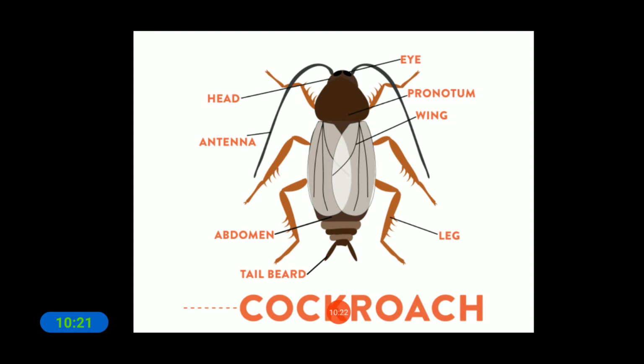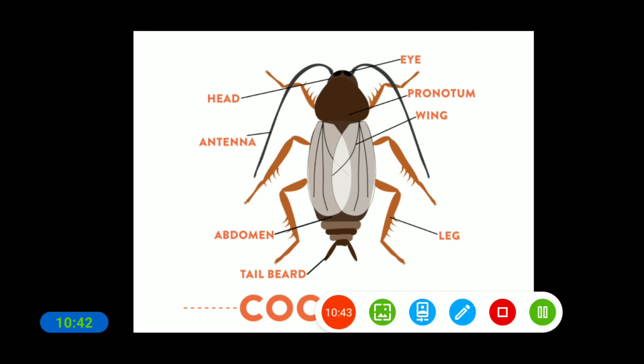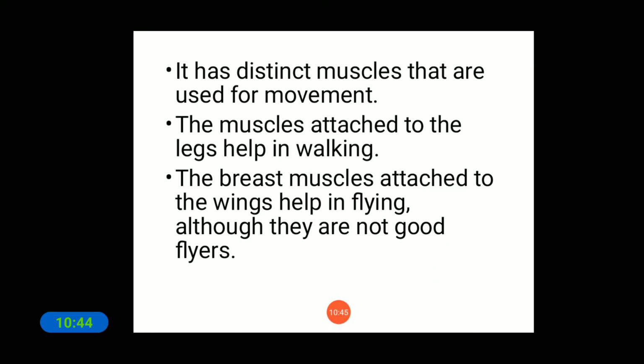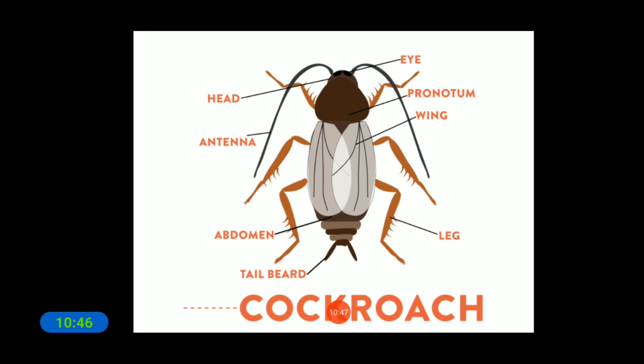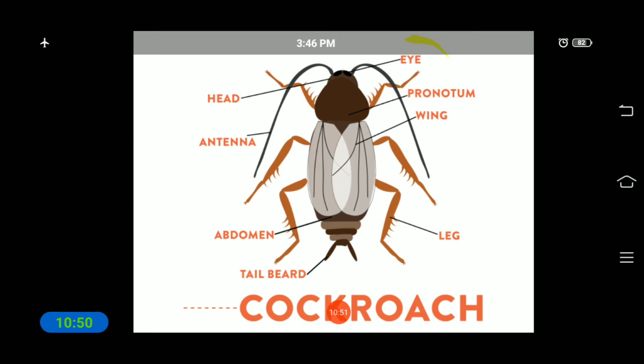So here is the structure of the cockroach. See, these are the wings, and next here you can see the leg, and this is the abdomen and antenna, and next is the tail, and next here we can see the head of the cockroach, and these are the eyes. Yes.